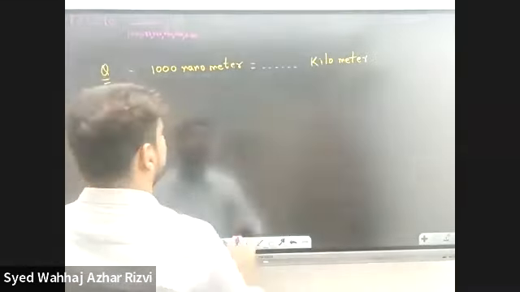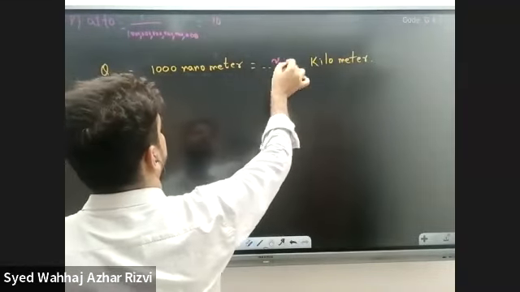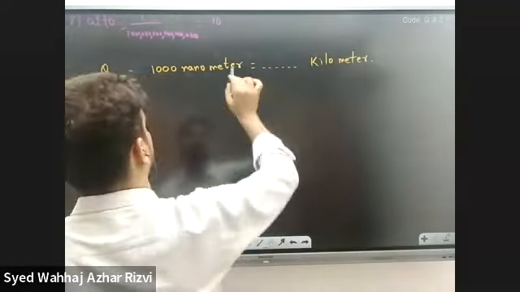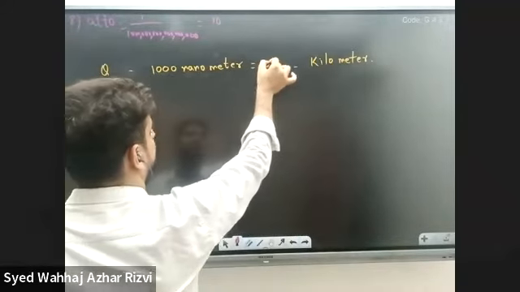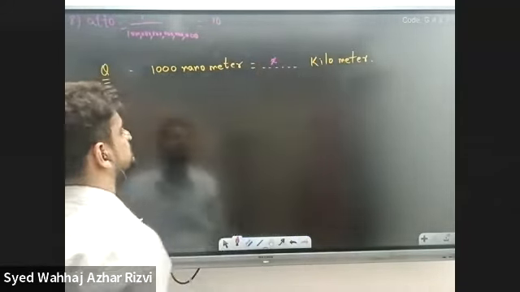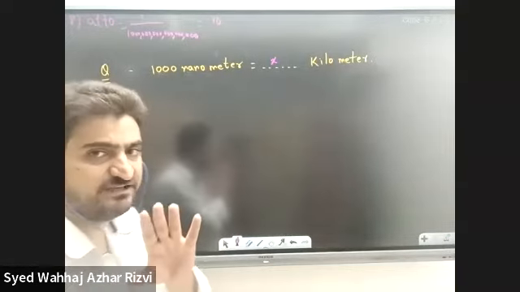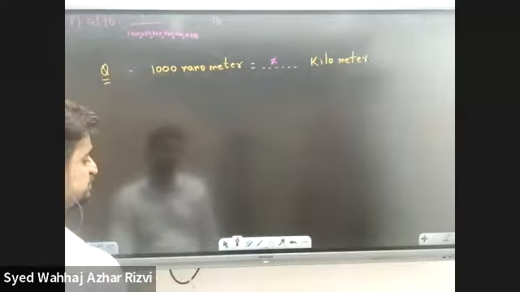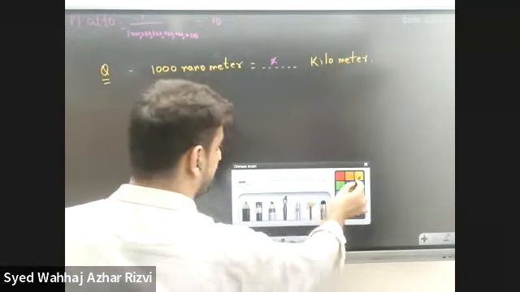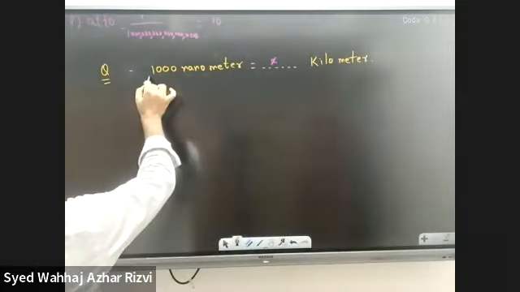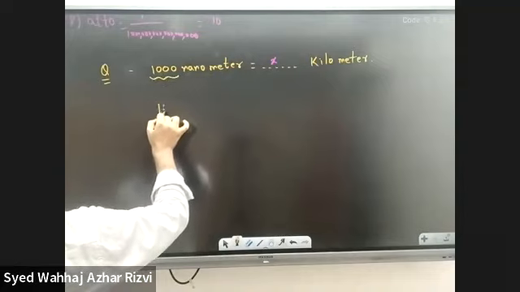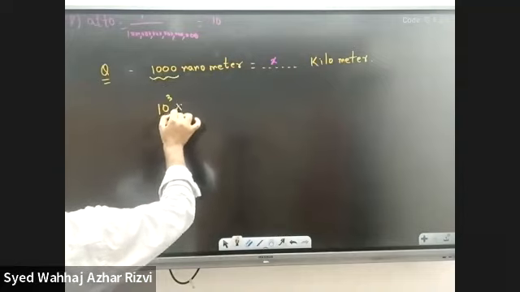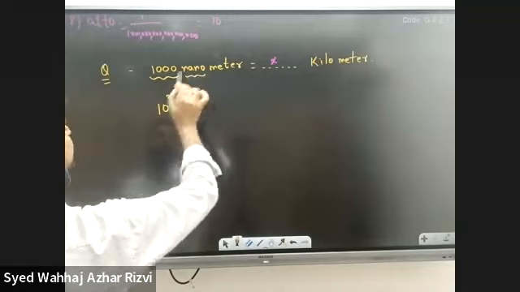Let's write x kilometers. Let's say the value of 1,000 nanometer would be x kilometers. Okay, so it's a very easy question. Let's write down all the numbers that we have. 1,000, let's write it down as 10 to the power 3. Do we know the meaning of nano?